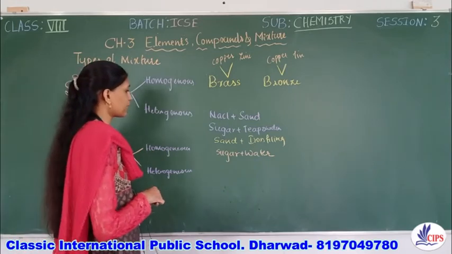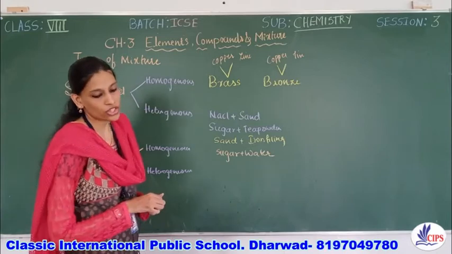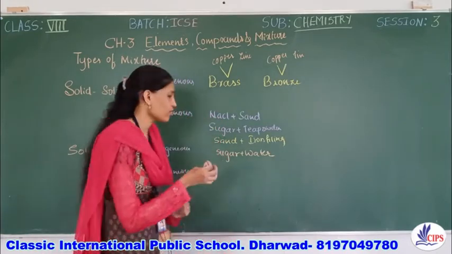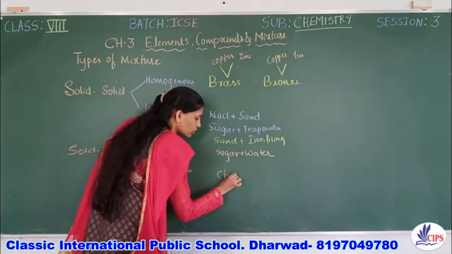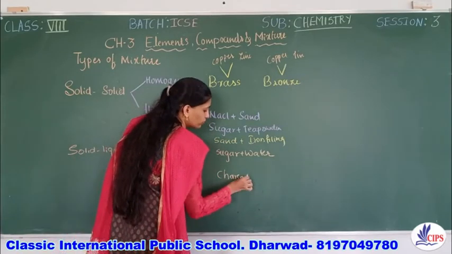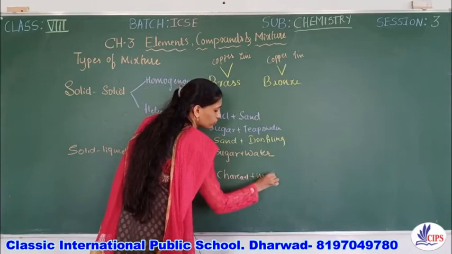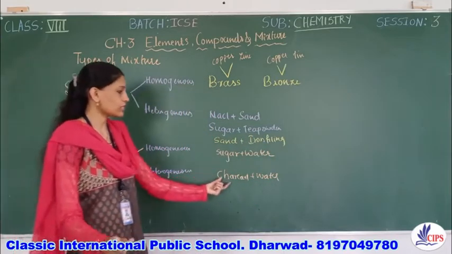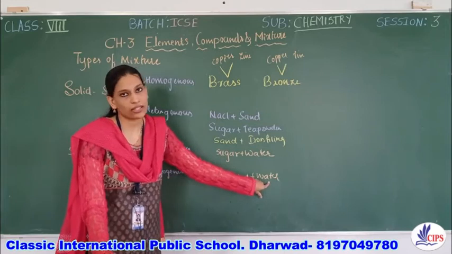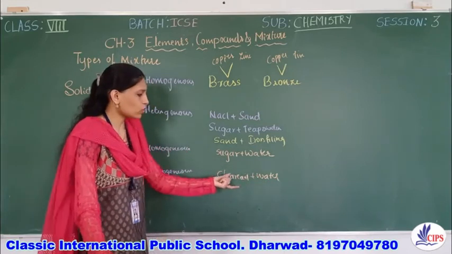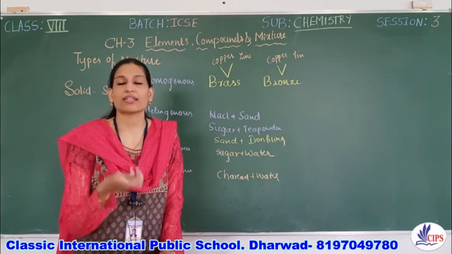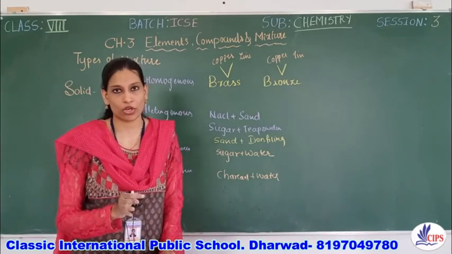Now, what would be the heterogeneous mixture? What would be an example? Like we have a number of examples. We have charcoal. We have charcoal plus water, right? Heterogeneous mixture, here charcoal is a solid and water is liquid. So when charcoal is mixed with water, you can identify that there are some black substances present in the water, right?